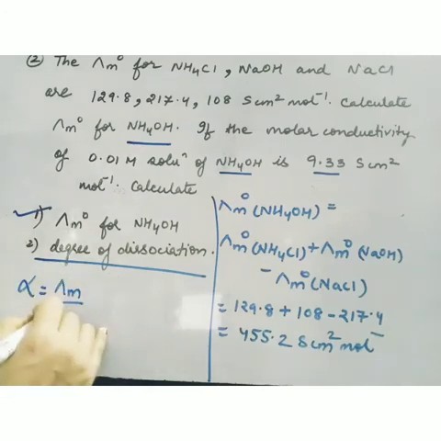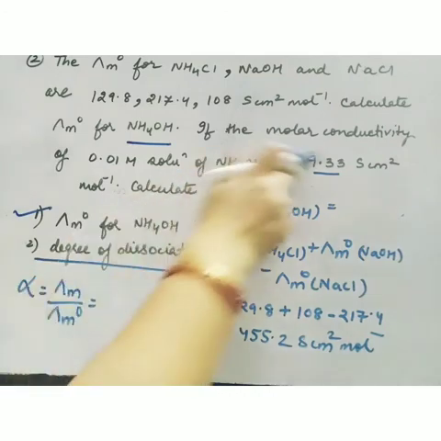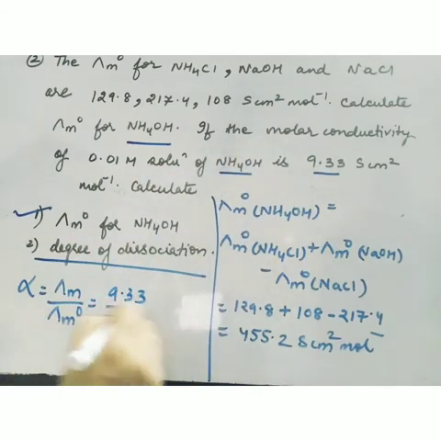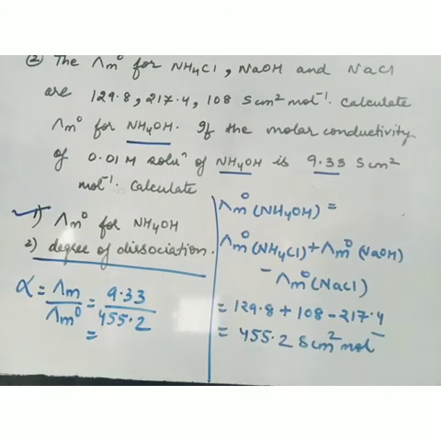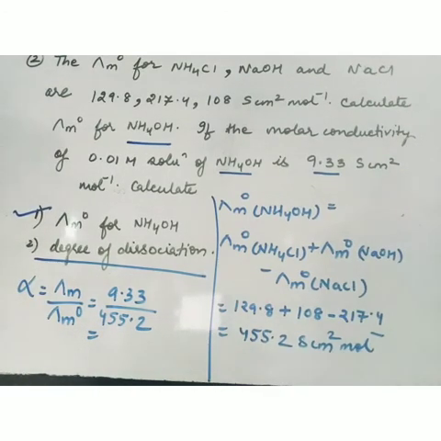Now we have to calculate alpha, and alpha is lambda m upon lambda m naught. Lambda m is 9.33, divided by 455.2. And you will get the answer, and since we express alpha in percentage, for getting the answer in percentage we'll multiply this by 100. So the answer will be 3.9%.